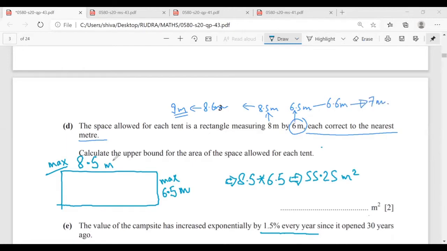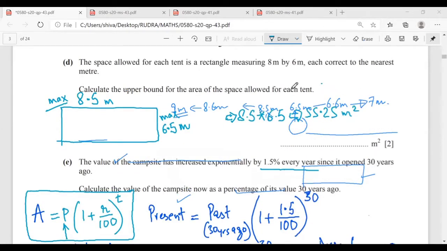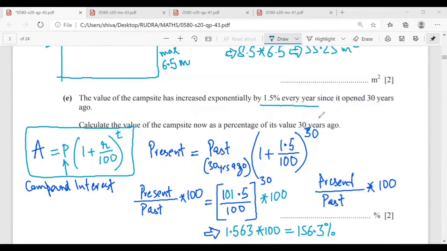So that is why 8.5 is the maximum value here, 6.5 meter is the maximum value here, and therefore the upper bound for the area is 8.5 into 6.5 is equal to 55.25 meter square. Mr. Rudra, any doubt? No, sir. Okay. In the next part,